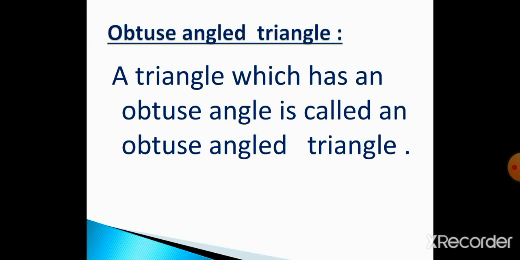Now, this is obtuse angle triangle. Do you know what an obtuse angle triangle is? Yes, a triangle which has an obtuse angle is called an obtuse angle triangle. What is an obtuse angle triangle? The triangle which has one obtuse angle is called an obtuse angle triangle. This is very easy for you, right?